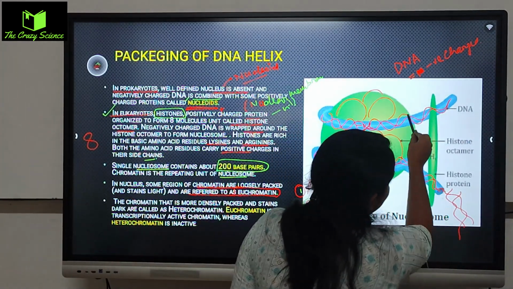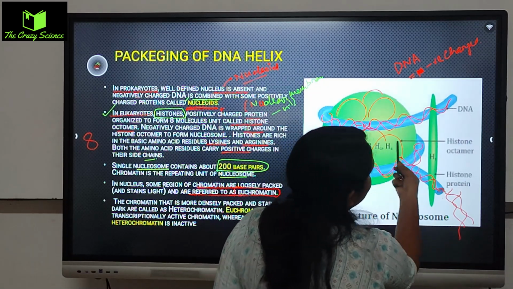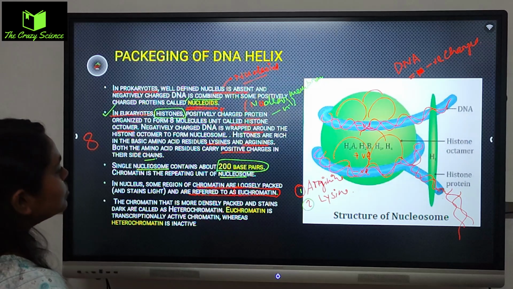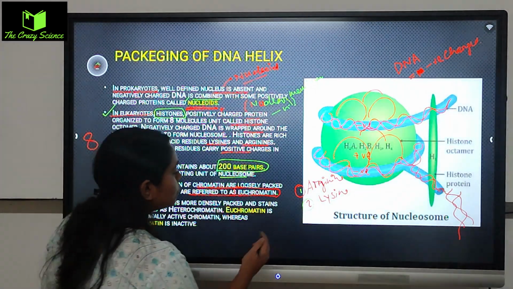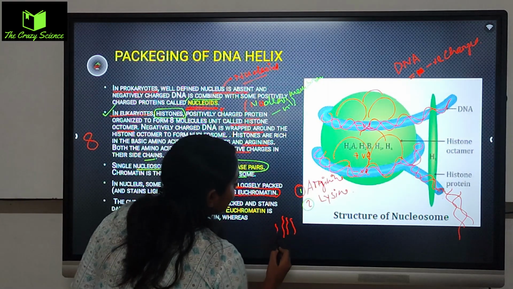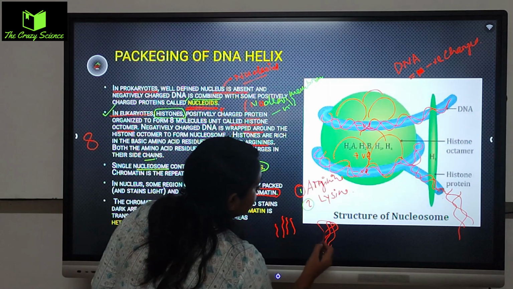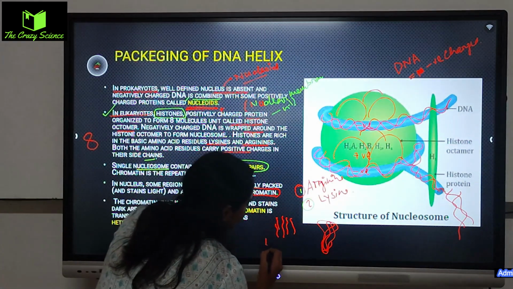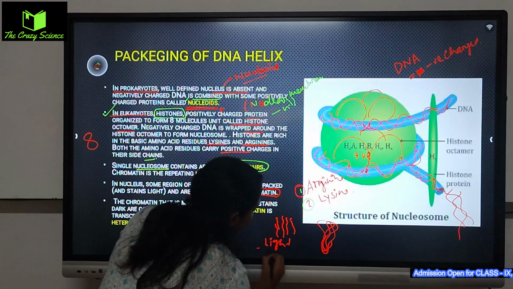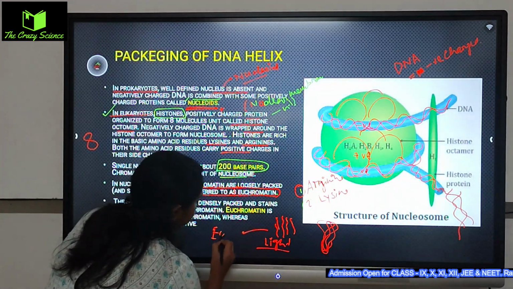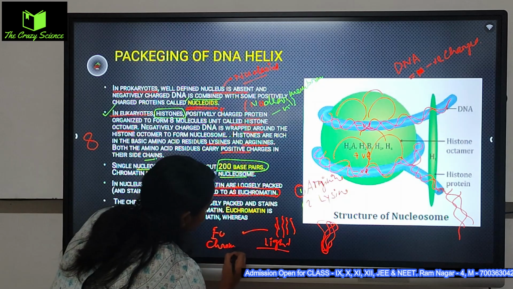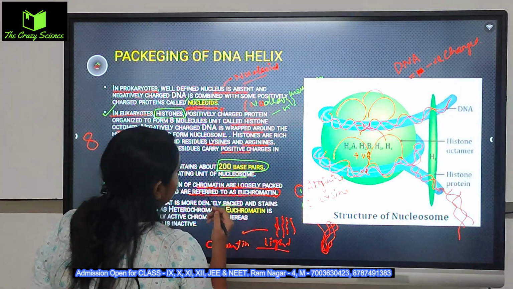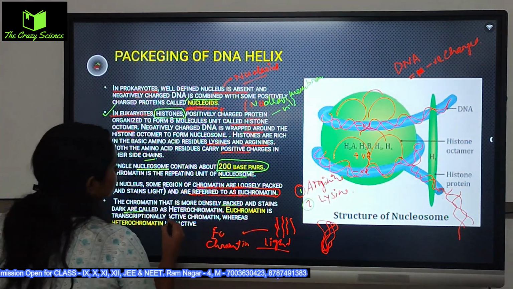তো আলটিমেটলি ডিএনএ স্ট্র্যান্ড গুলো বেরিয়ে যায়, ঠিক আছে. And in the nucleus, some regions of chromatin are loosely packed, not tightly packed, and they also stain light, অনেক লাইট স্টেইন থাকে, and this is called the euchromatin. We know the chromatin is present where? In the nucleus. Whereas chromatin that is more densely packed and stains more dark is called the heterochromatin.